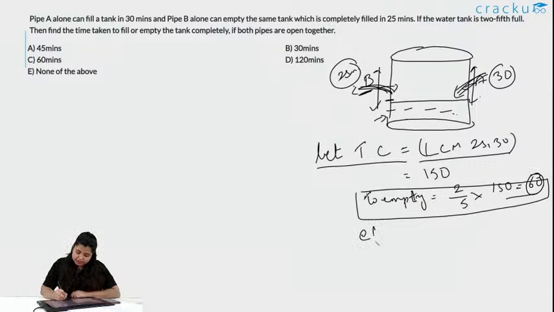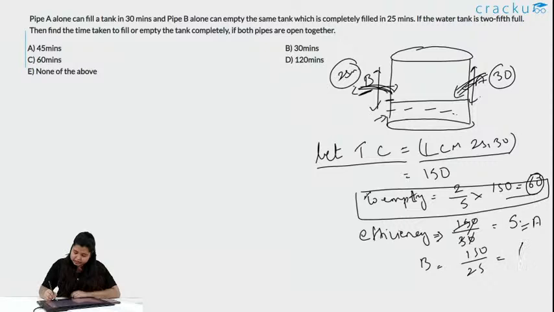What is the efficiency of A? It is the total amount divided by the time, which is 5 units. And this is efficiency of A, and efficiency of B is 150 by 25, so it will be 6.